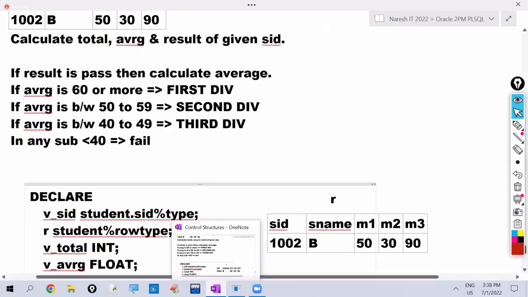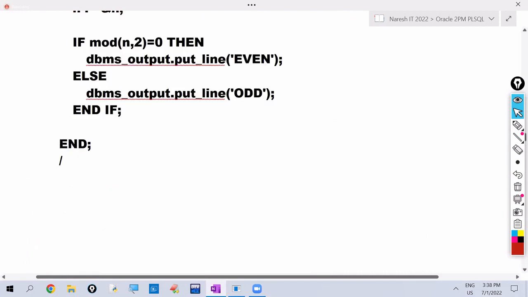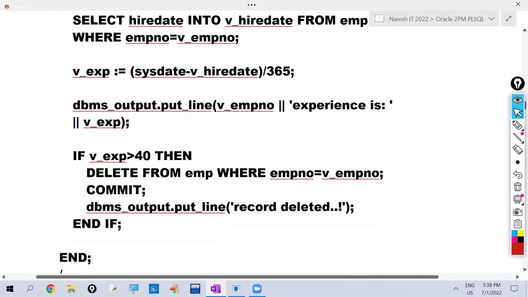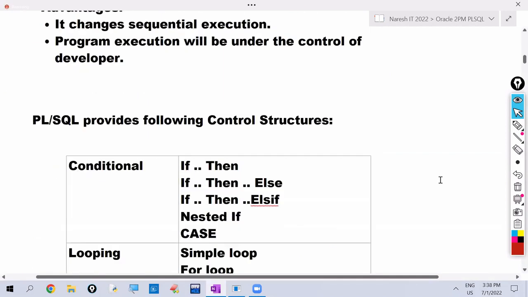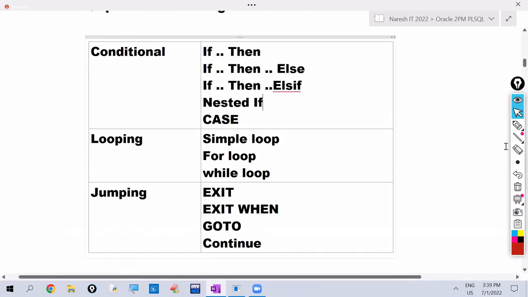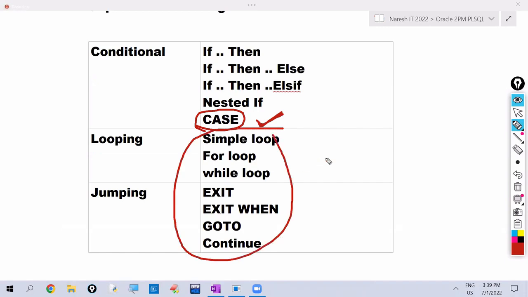So now you know all conditional control structures except case. This case we already used in SQL. Same here also. Simple case and searched case we discussed in the case expressions topic, in SQL. Here also it is the same, simple case and searched case. Okay, so this part we discuss in the next session. This remaining control structures I also cover in the next session. So tomorrow at most I will try to finish this control structures topic.